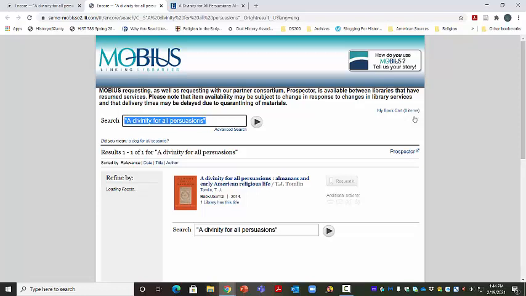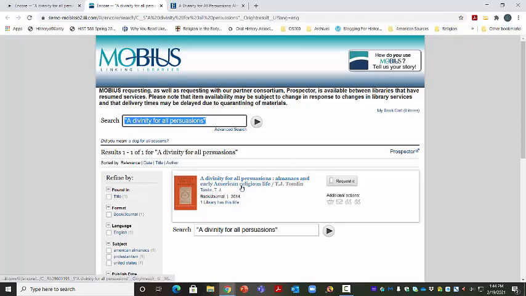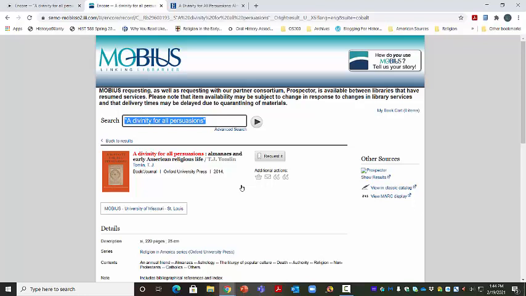So if I click on Mobius, it will automatically search for that book that I was just looking for. And it pulls up, in fact, exactly the book I am looking for, A Divinity for All Persuasions, Almanacs and Early American Religious Life by T.J. Tomlin.